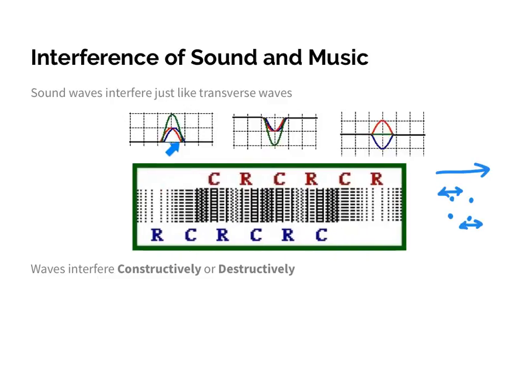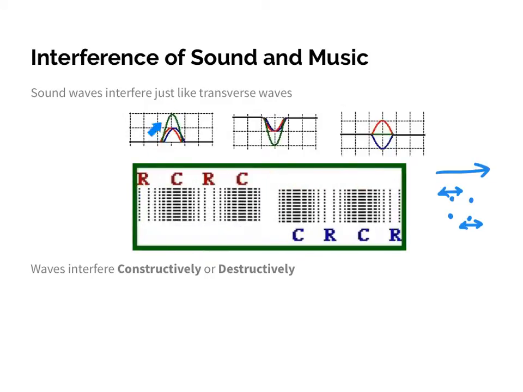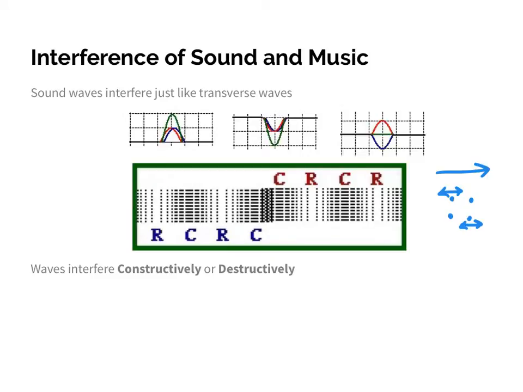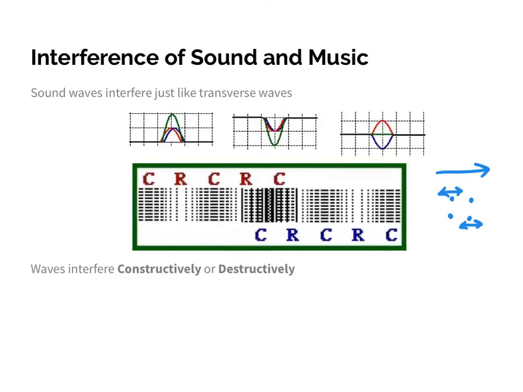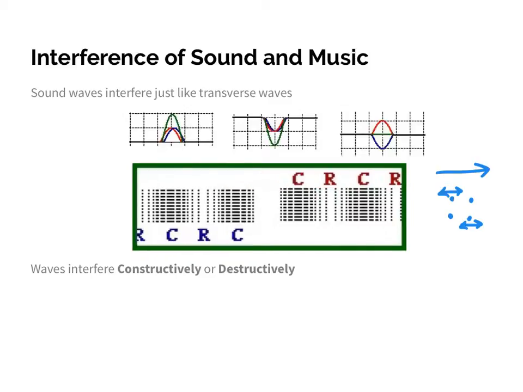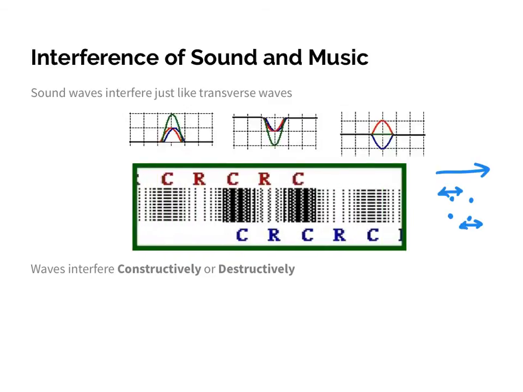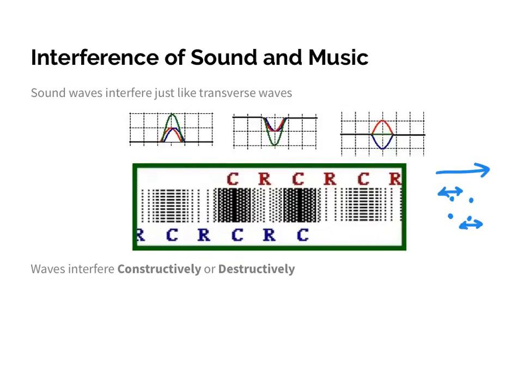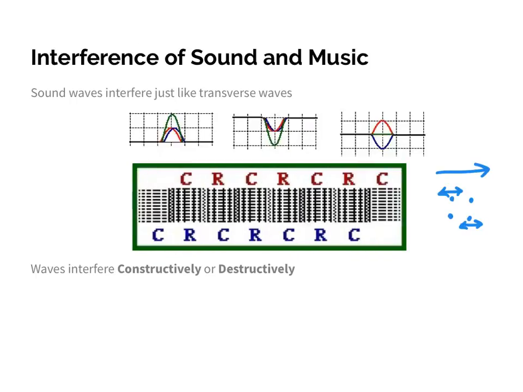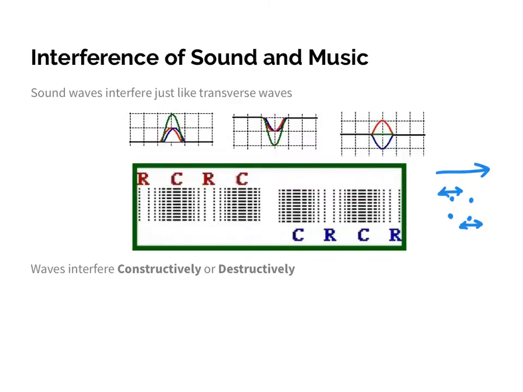Just like when we saw two regular waves where we had two crests meeting each other, here, when we see two compressions, you will see the darker spots. When two compressions meet up, they'll form a more intensified compression. When two rarefactions meet up, it would be a more intensified rarefaction, meaning fewer particles in that space.